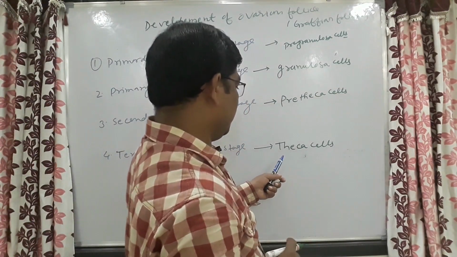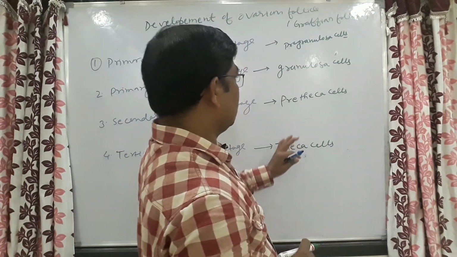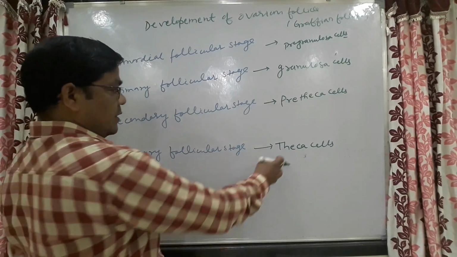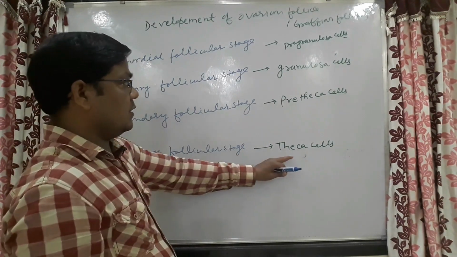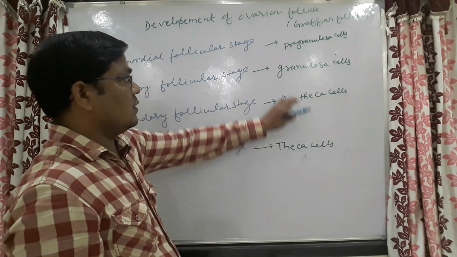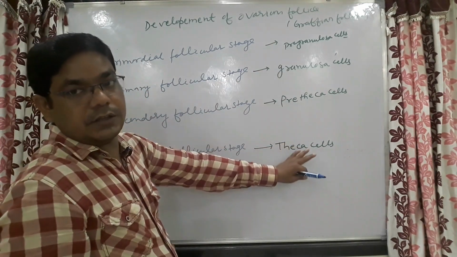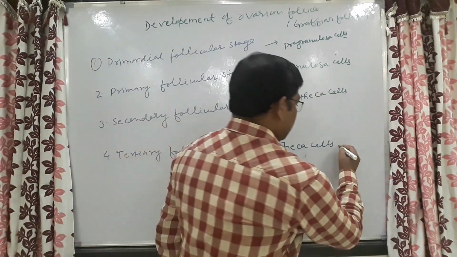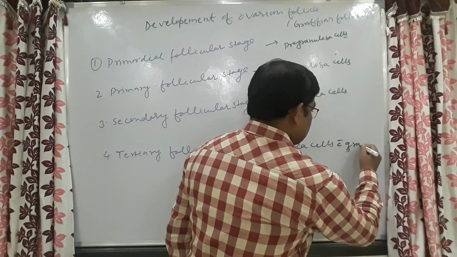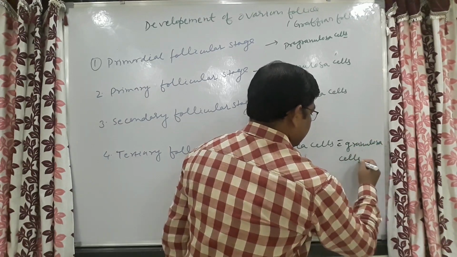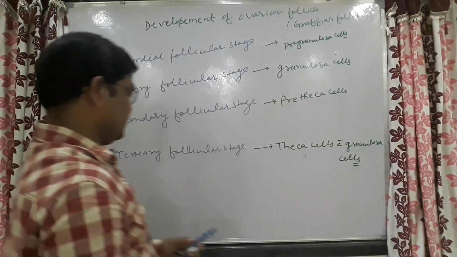This does not mean that when I have written only theca cells there will be no granulosa cells. The things will be added in this manner; granulosa cells are also present here.